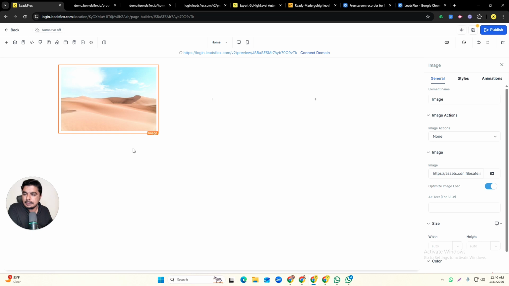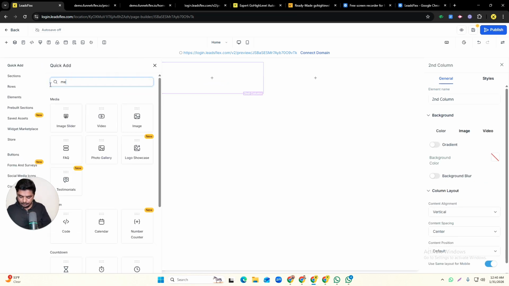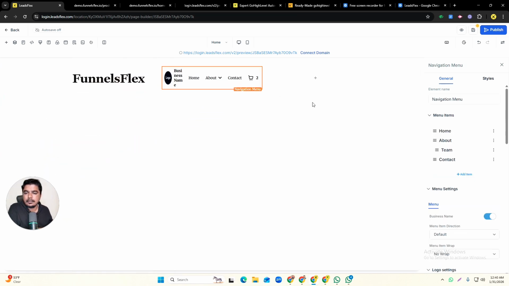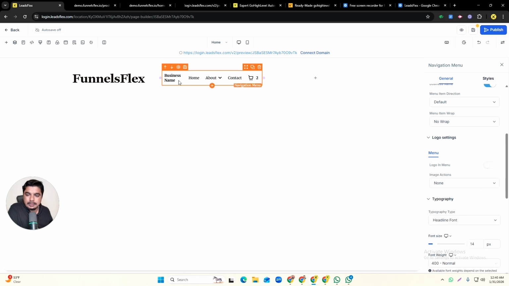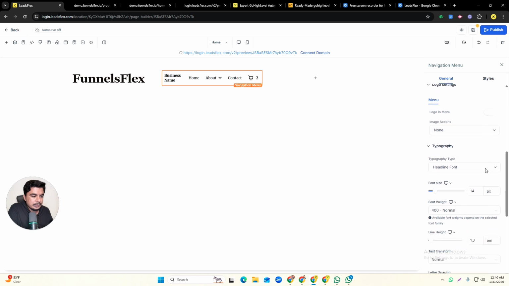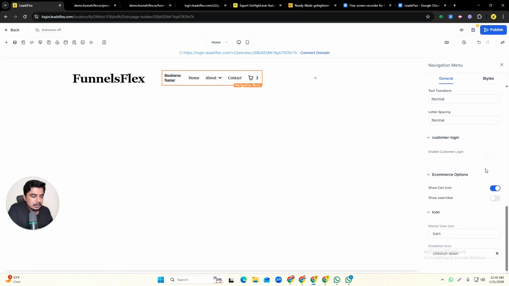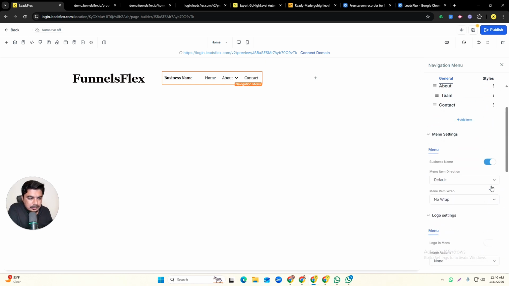Let me keep this insert media. We will say that this is a logo, and here what we can do, we will add a navigation menu here, and in this menu we will put a few things. We will put this one, and we use business name as well. We don't need an icon here because we will create it here, and we will put the business name here as well. I just say that yes, this one is the business name. So we have the menu here.